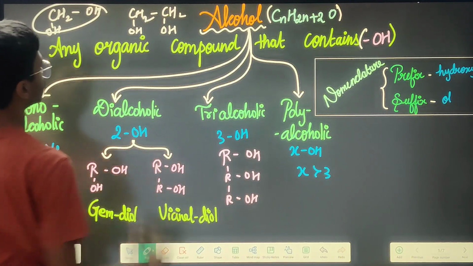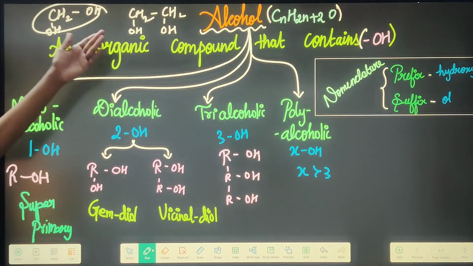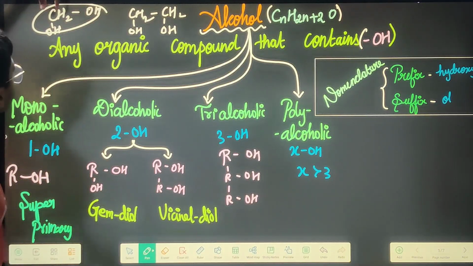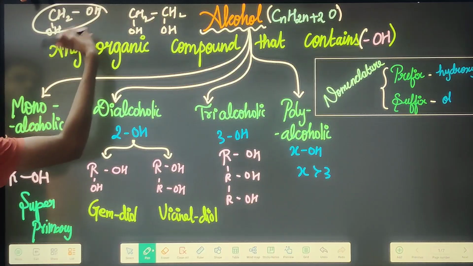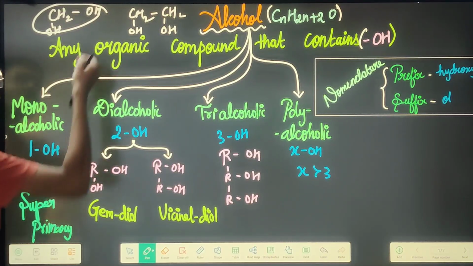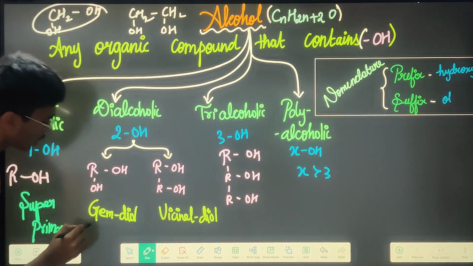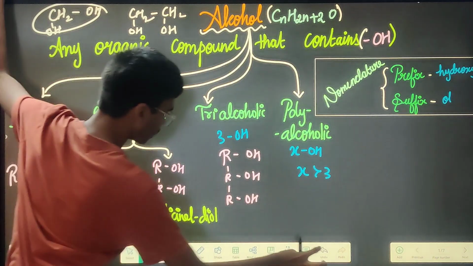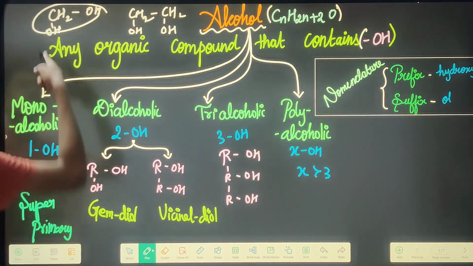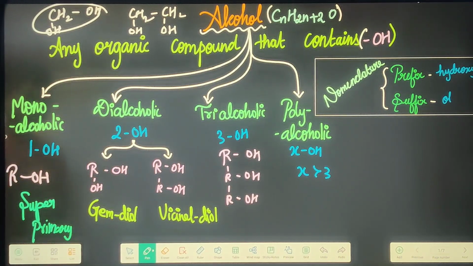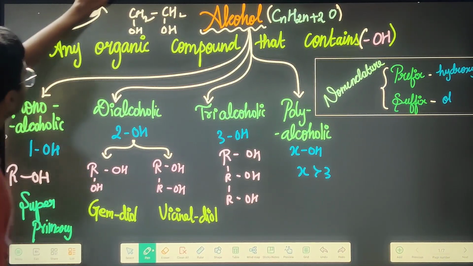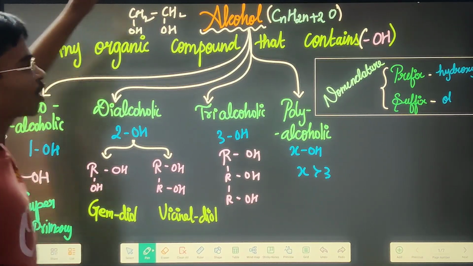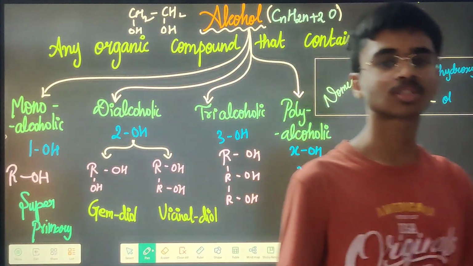When both the OH groups are attached to the same carbon, it is known as gem diol. This one can be said as gem methane diol, or just methane diol. See, for methane you should not use diol, for ethane you can use diol.